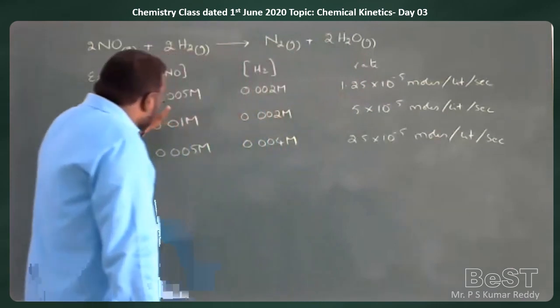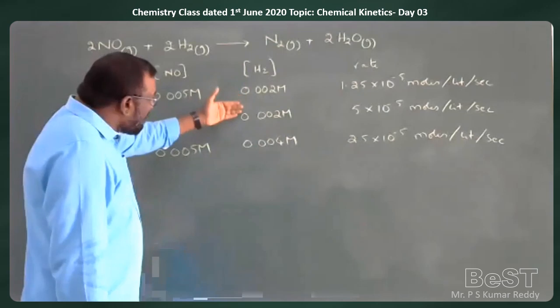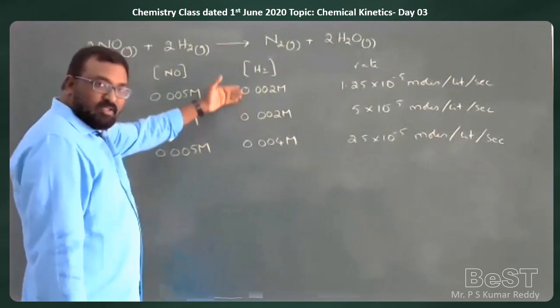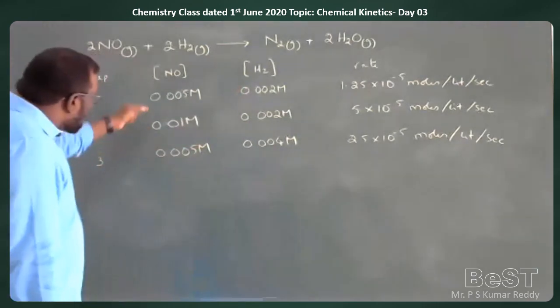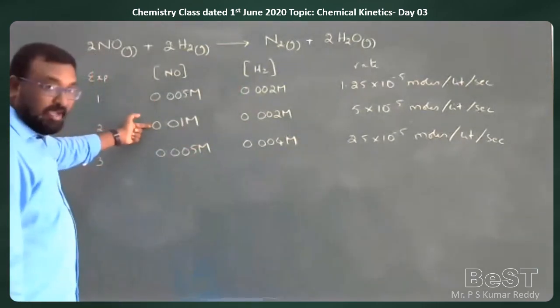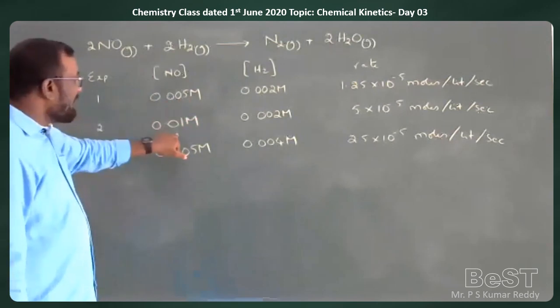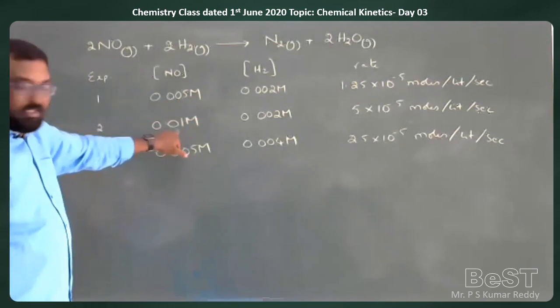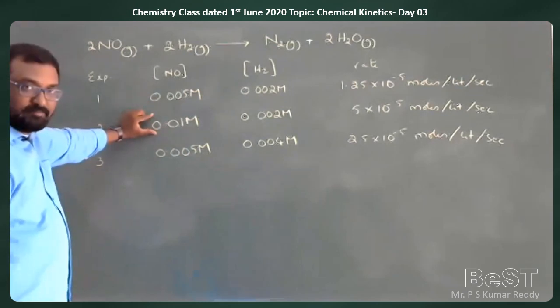Now, in the second experiment, what did they do? The concentration of hydrogen is kept constant; they did not change anything. But the concentration of NO is doubled. So 0.005 × 2 gives 0.01.